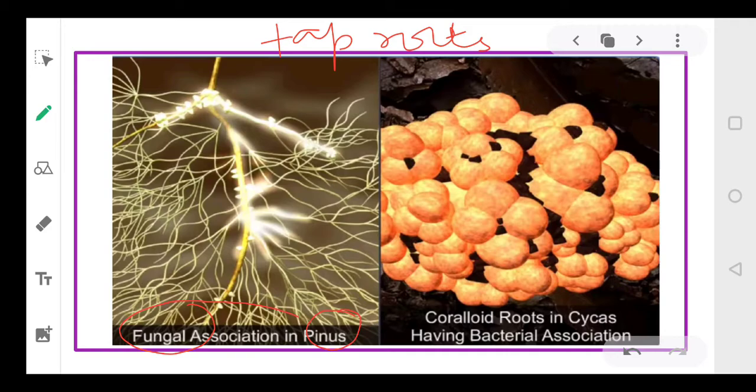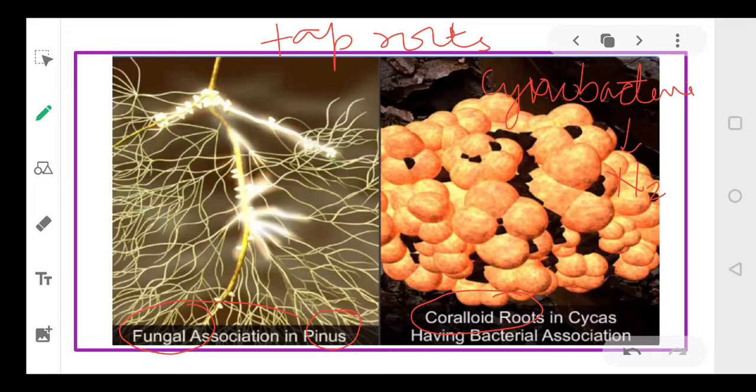Secondly, in case of Cycas, there are some specialized roots which are called coralloid roots. These coralloid roots are associated with cyanobacteria, and these cyanobacteria again fix nitrogen into the soil. So they also help in fixation of nitrogen into the soil.